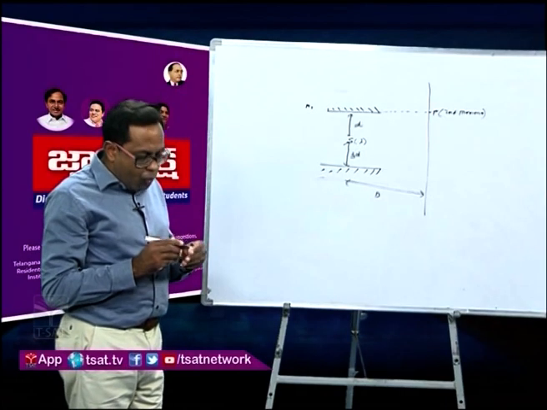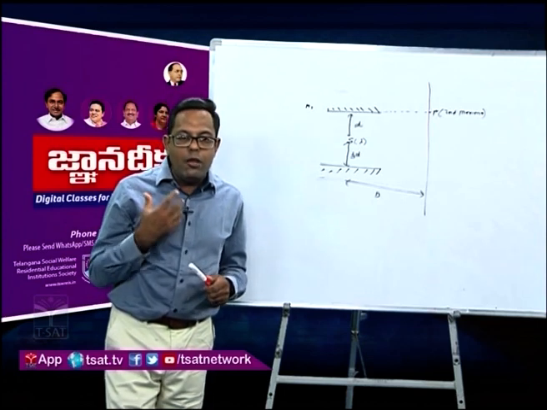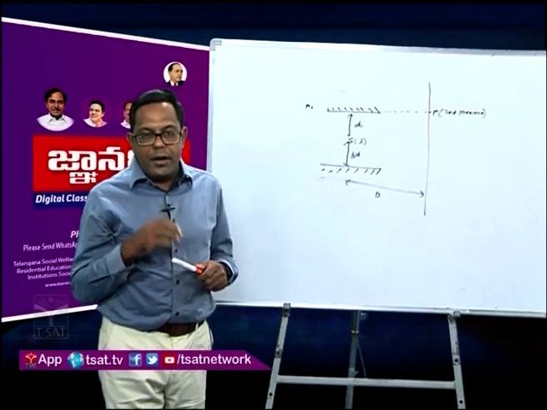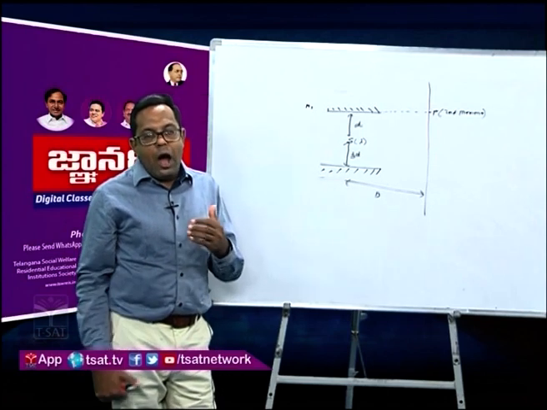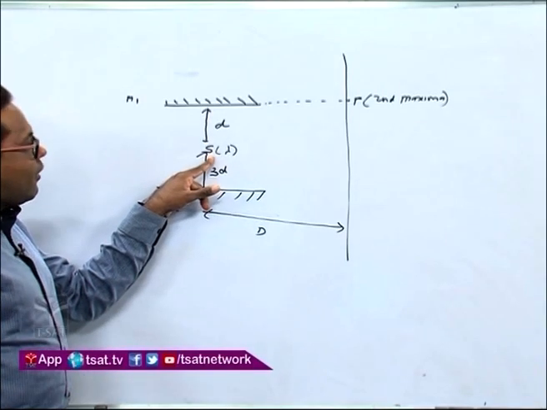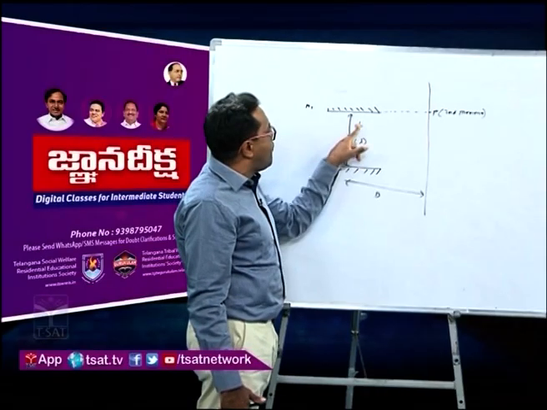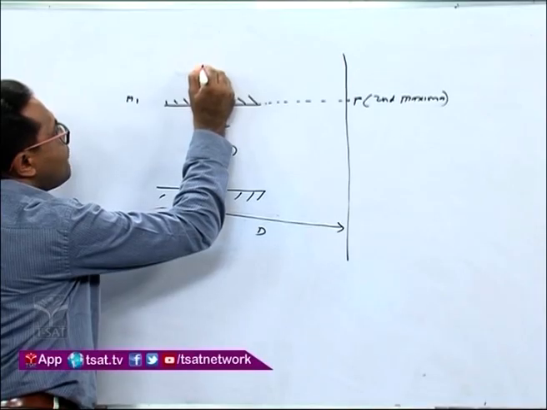Now you know that a sustained interference pattern is only obtained when the two sources are coherent. So first we have to find the two sources, and how they are coherent. This is the source of light S. It will behave as an object for the mirror M1, and we will get an image at a distance D behind the mirror.